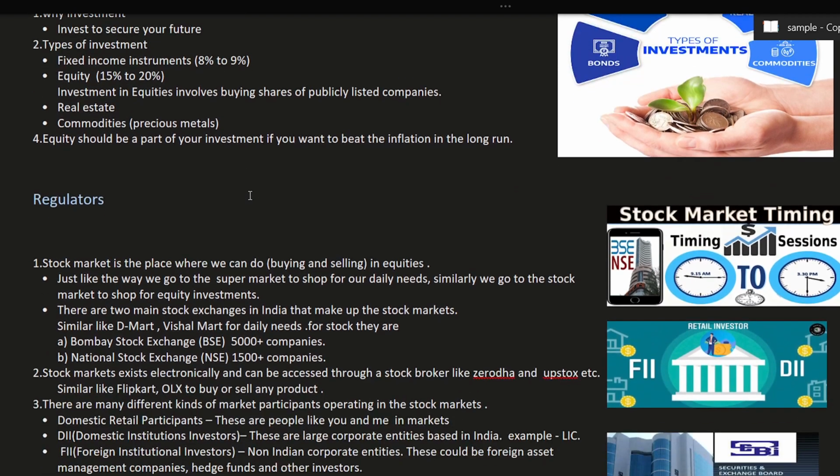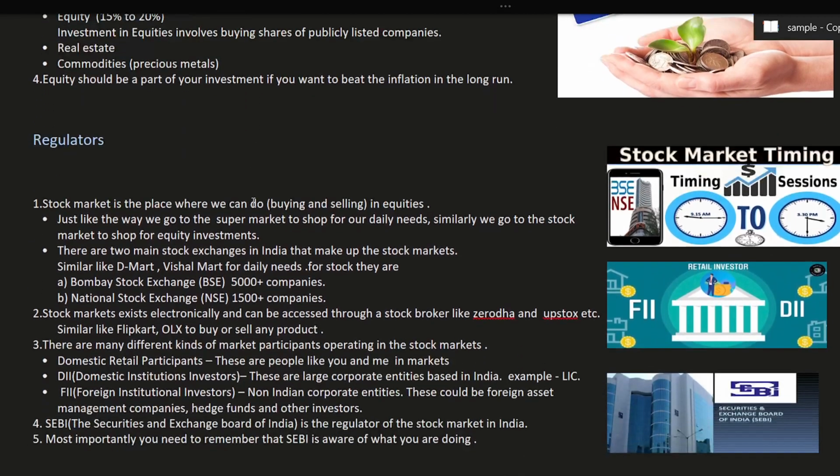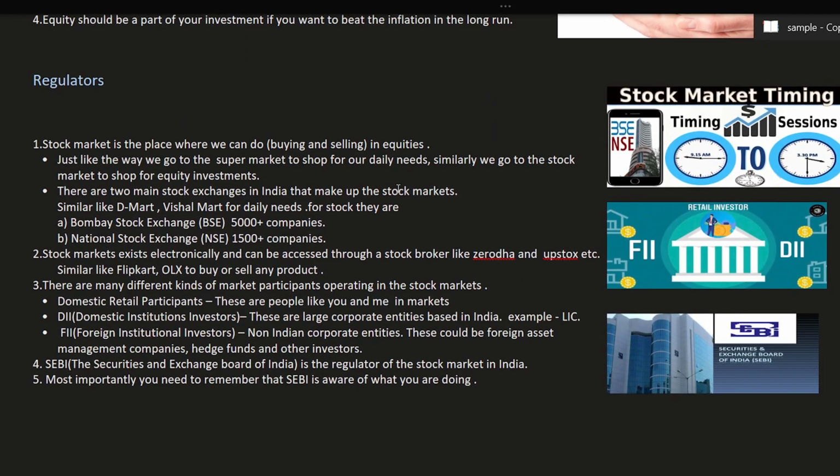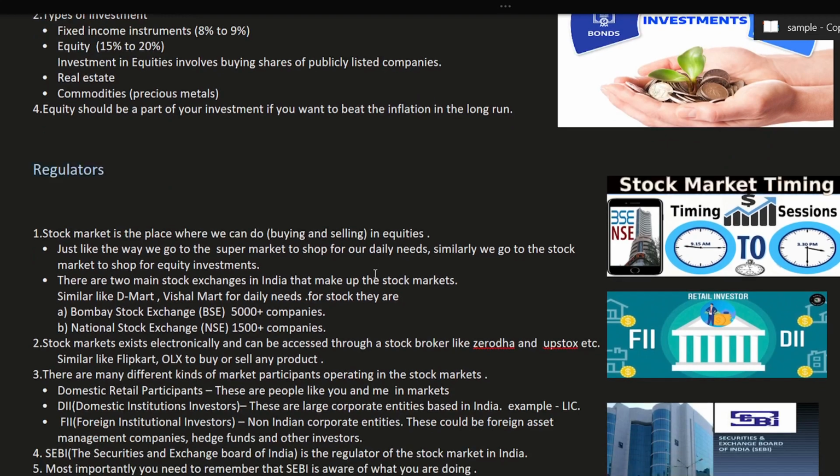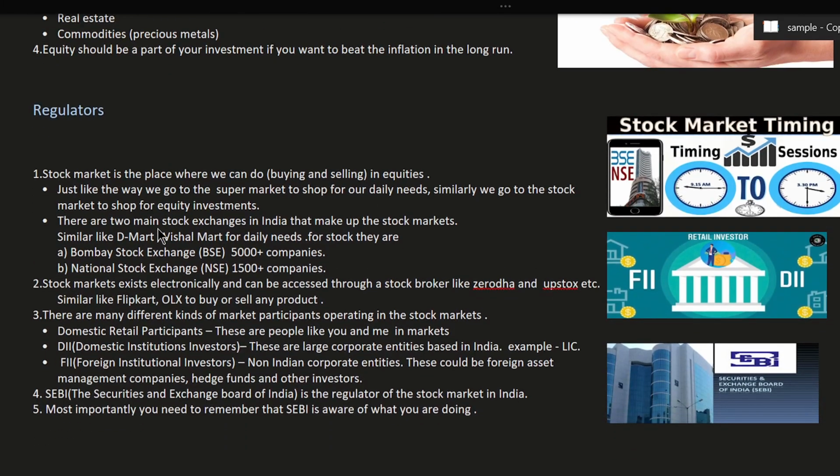After that, we'll go through the regulator. Who is controlling this stock market, and to buy any stocks, what is the procedure and what is required? I will tell you these things in the regulators section. The stock market is a place where we can do buying and selling in equities. Just like we go to a supermarket to shop for our daily needs, similarly we go to the stock market to shop for equity investment. That's it, simple.